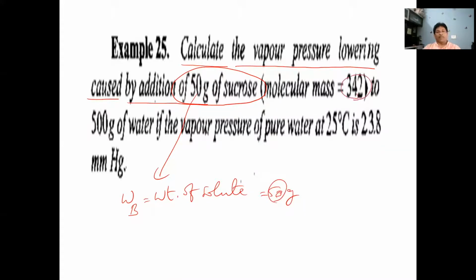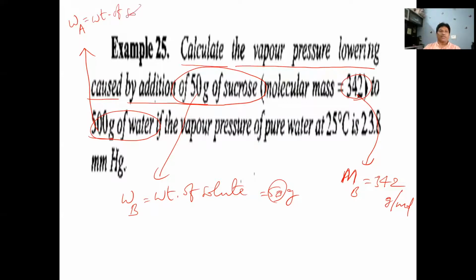And the gram molecular weight of sucrose is given here. Gram molecular weight of sucrose is equal to 342 grams per mole. Okay. So that is the gram molecular weight. Next, 50 grams of sucrose is added to 500 grams of water. Now, what is the weight of solvent given? Weight of solvent, that is, weight of water is equal to 500 grams.